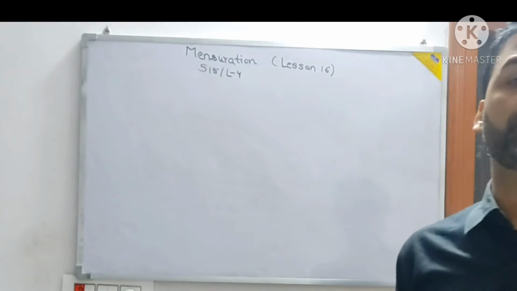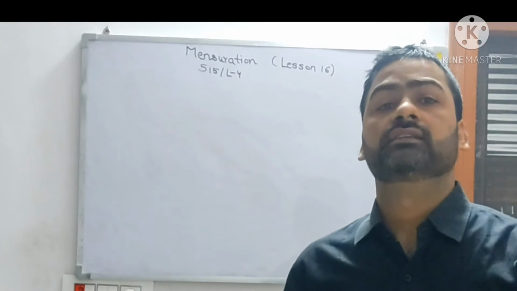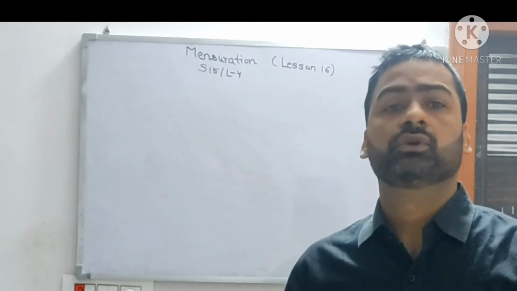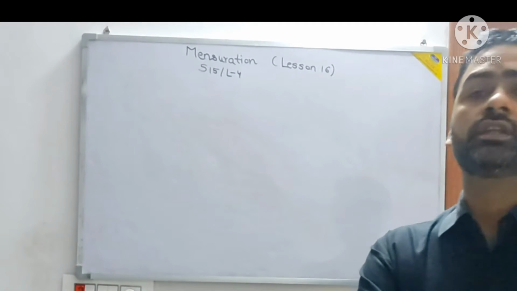One request that I have made frequently, and I will continue saying it, is that please have a printout of the reduced syllabus and see what all things are not there, because I find the students are preparing blindly. They are studying blindly all the exercises.